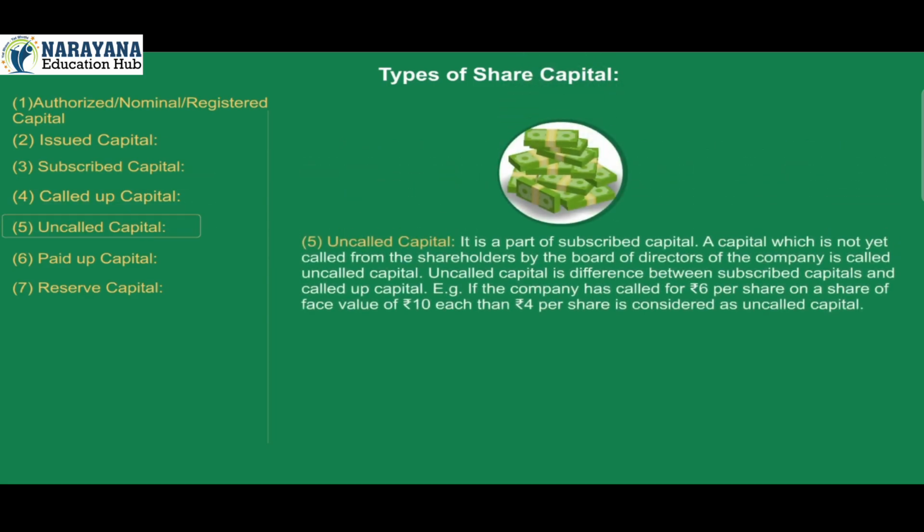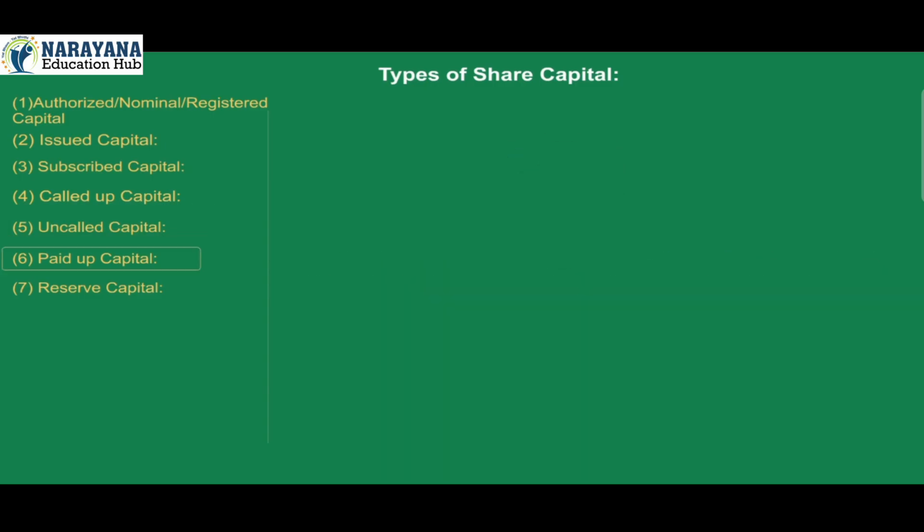5. Uncalled capital. It is a part of subscribed capital. The capital which is not yet called from the shareholders by the board of directors of the company is called uncalled capital. Uncalled capital is the difference between subscribed capital and called up capital. For example, if the company has called ₹6 per share on a share of face value of ₹10 each, then ₹4 per share is considered as uncalled capital.